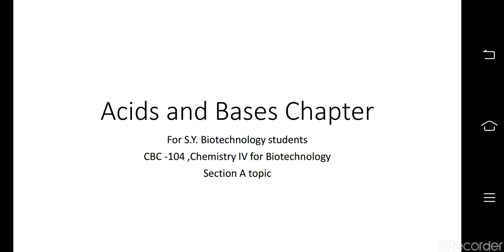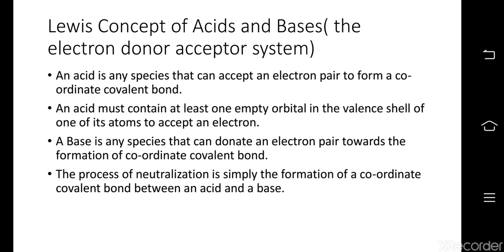Chapter on acids and bases. To start with Lewis' concept of acids and bases, let's define what is an acid. An acid is the one which can accept an electron pair to form a coordinate covalent bond, for which it must contain at least one empty orbital in its valence shell.